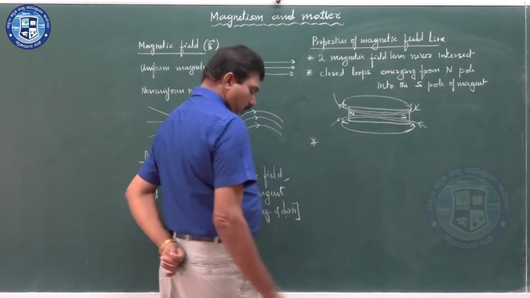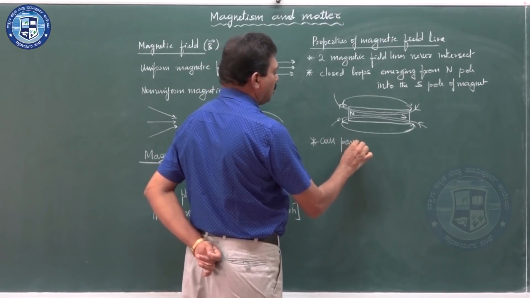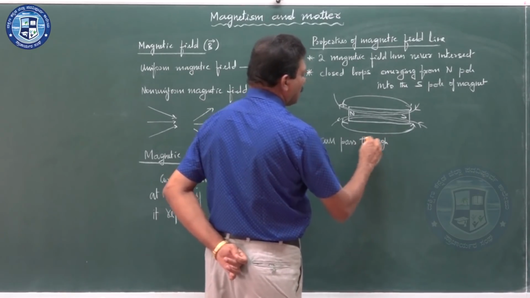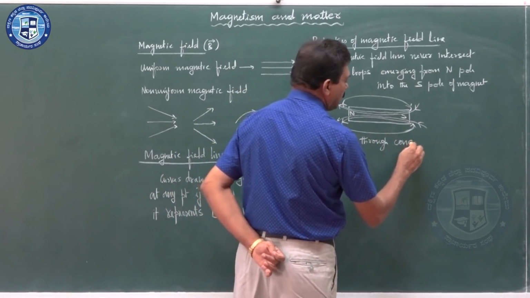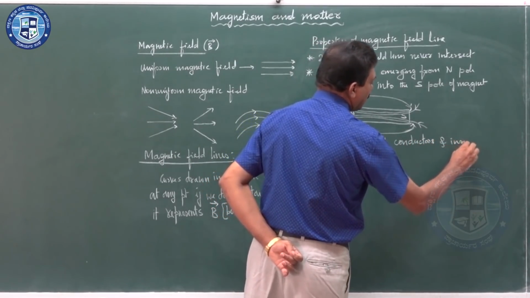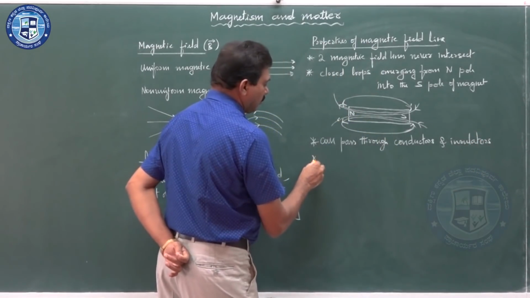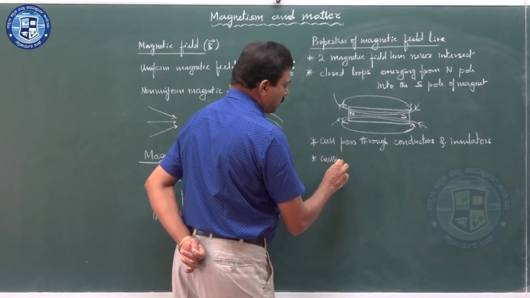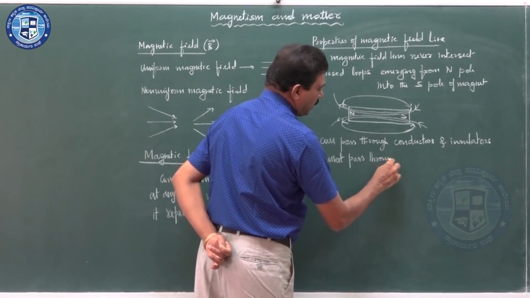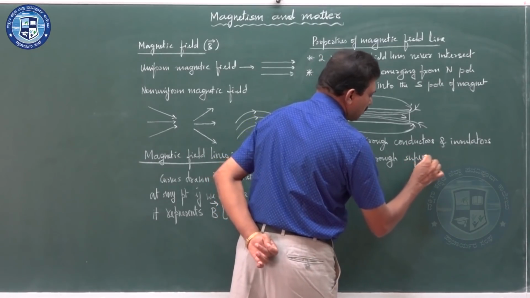Next, the magnetic field lines can pass through conductors and insulators, but they cannot pass through superconductors.